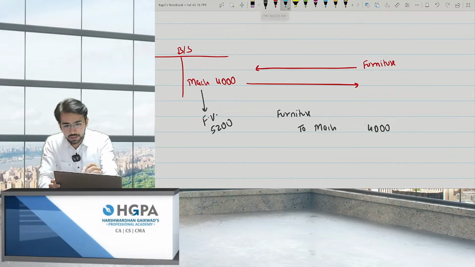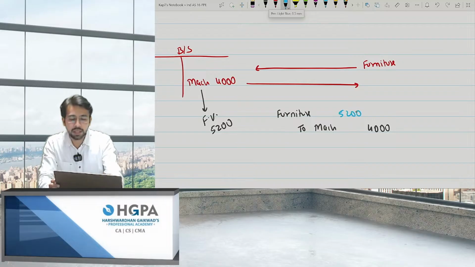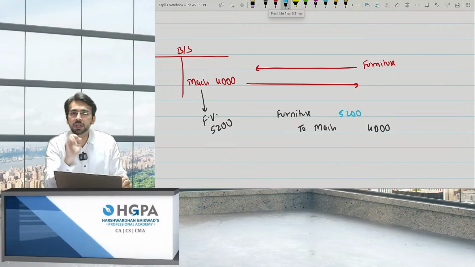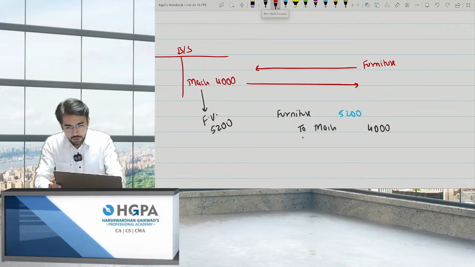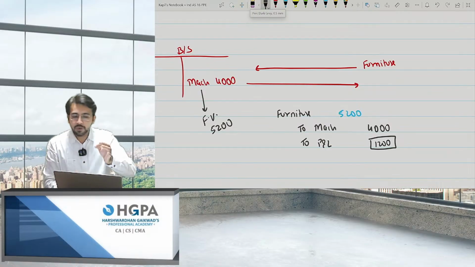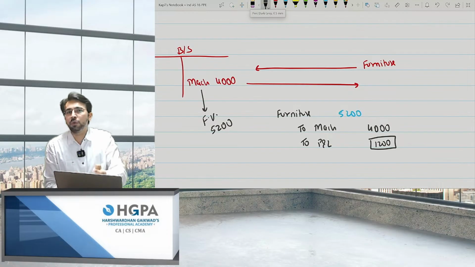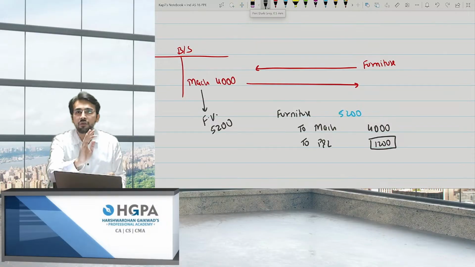So you have to record the furniture at 5,200 and not at 4,000. Okay, fine. Two, the difference will go to P&L. That is 1,200. So the first preference, if fair value of asset given up is there, then you should record at the fair value of asset given up.